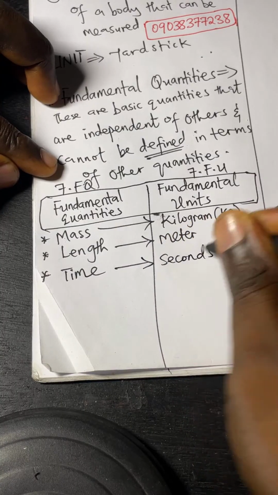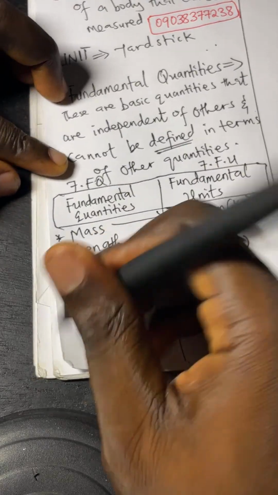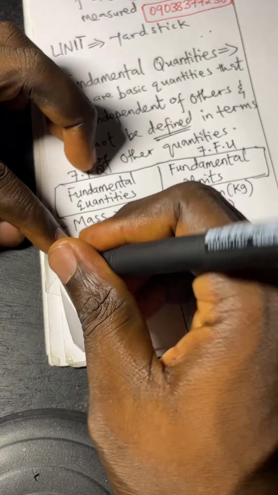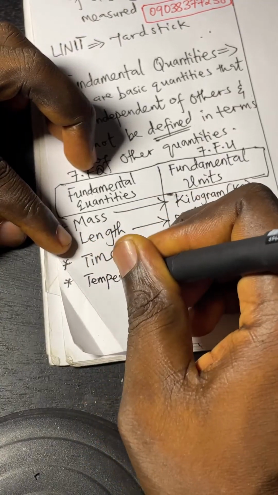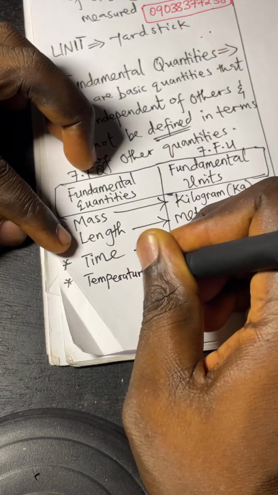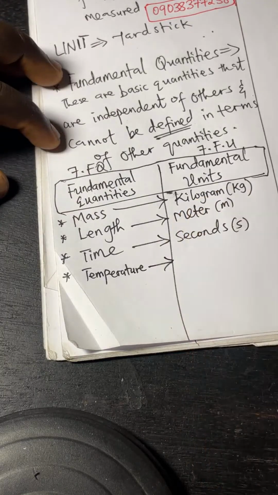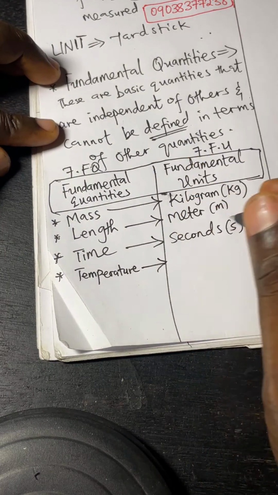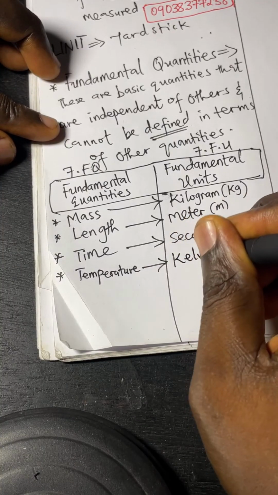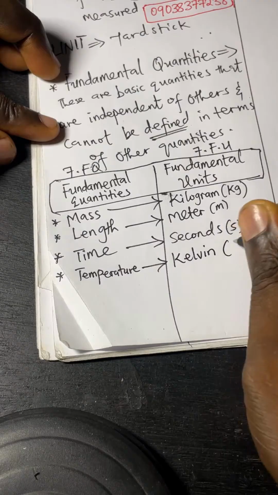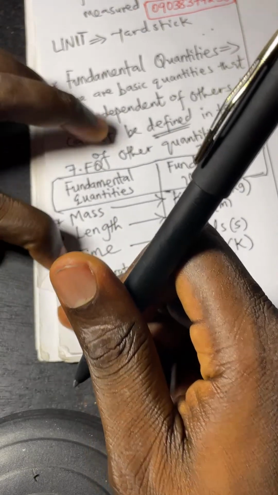This meter is small m, and seconds is just small s. So now we can have another one: temperature. Temperature is the average measure of the average kinetic energy of a gas molecule. I've given you another way to define temperature, but it's okay. We're moving forward. Temperature is measured in Kelvin, which is K. Now, what again?